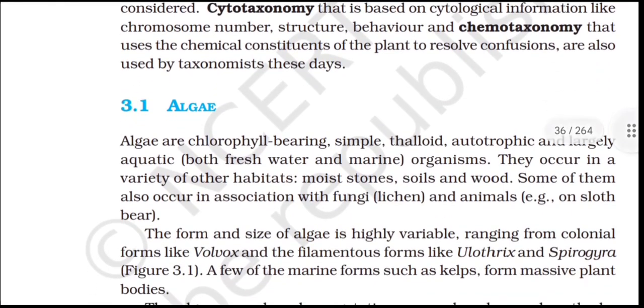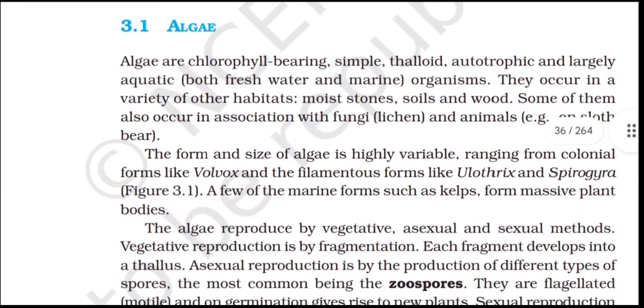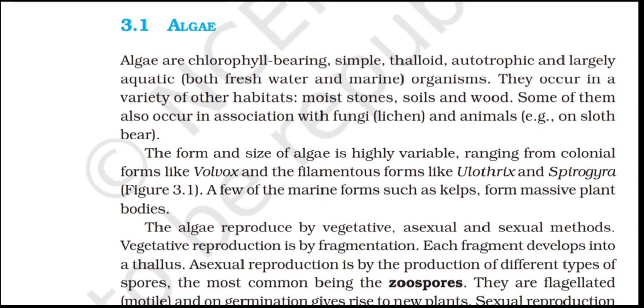3.1 Algae. Algae are chlorophyll-bearing, simple, thalloid, autotrophic and largely aquatic, that is both freshwater and marine, organisms. They occur in a variety of other habitats: moist stones, soils and wood. Some of them also occur in association with fungi, that is lichens, and animals, for example on sloth bears. The form and size of algae is highly variable, ranging from colonial forms like Volvox and the filamentous forms like Ulothrix and Spirogyra. Figure 3.1.